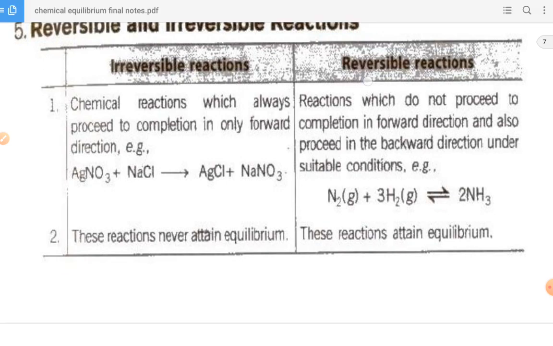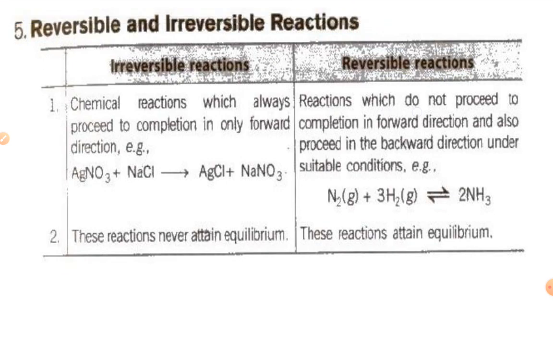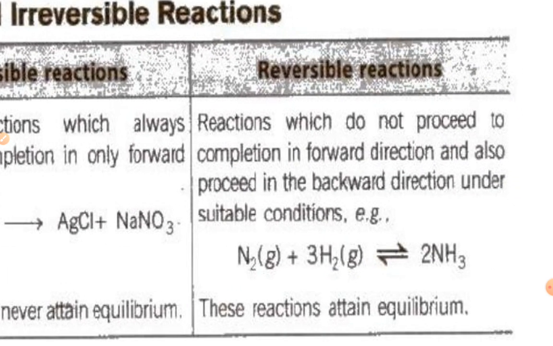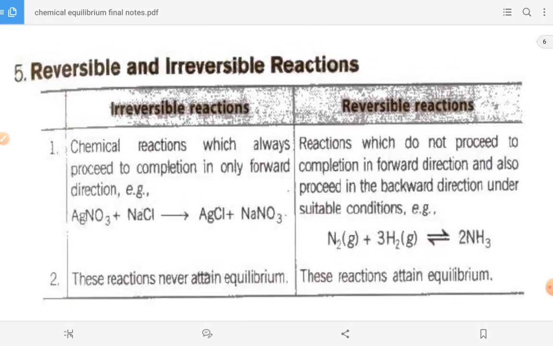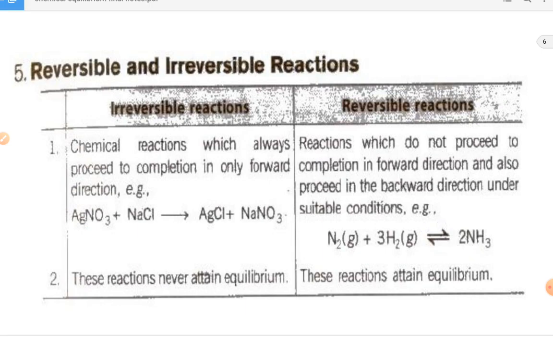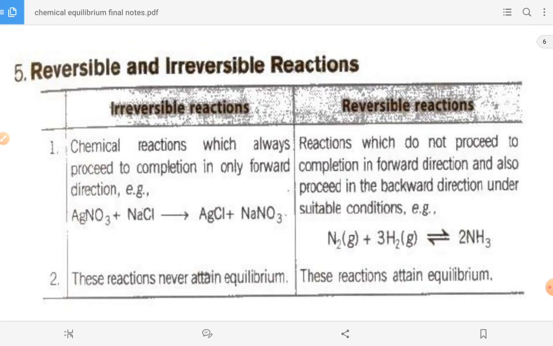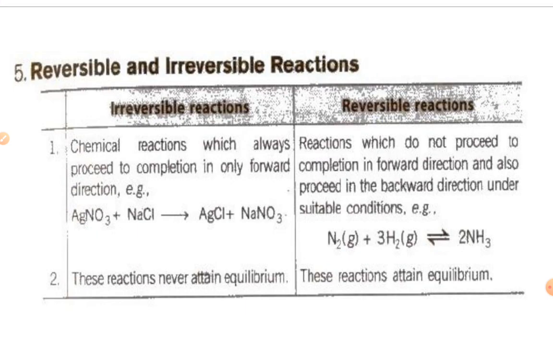Now, what is the meaning of a reversible reaction? Reactions which do not proceed to completion in the forward direction and also proceed in the backward direction under suitable conditions. For example, nitrogen plus hydrogen gives 2 moles of ammonia. This indicates the forward direction. Now, 2 moles of ammonia can come back to nitrogen and hydrogen. This is called the backward reaction. Such reactions are called reversible reactions.